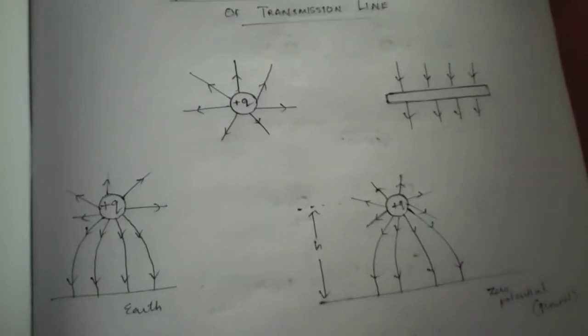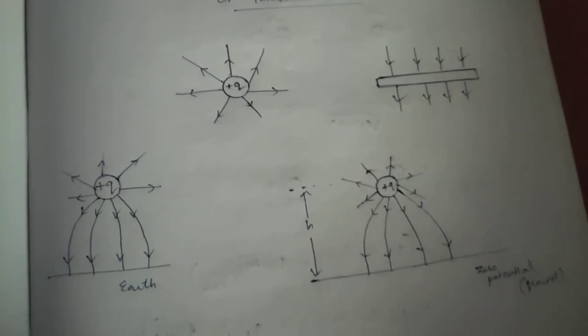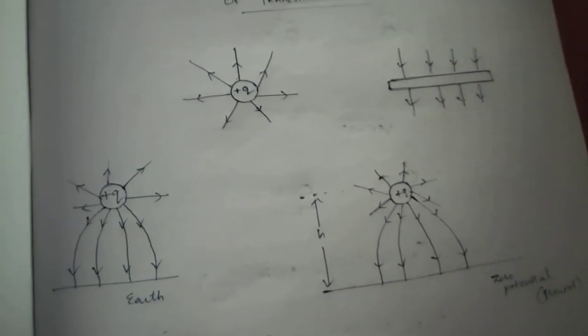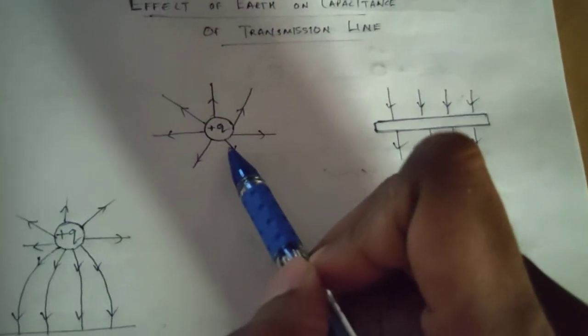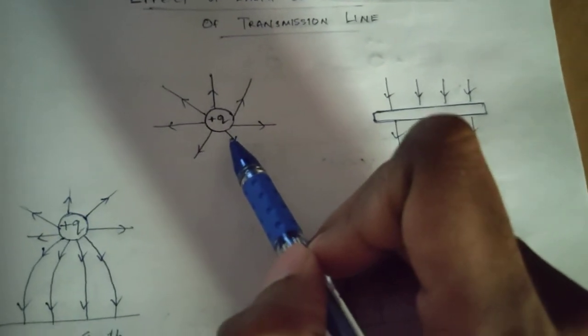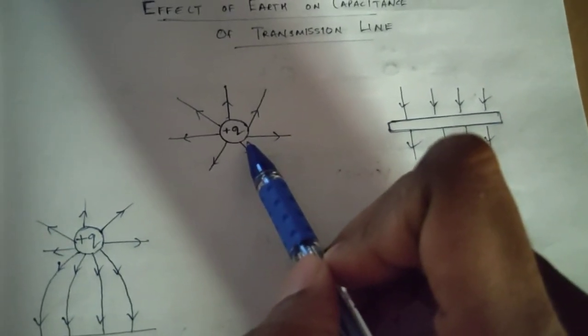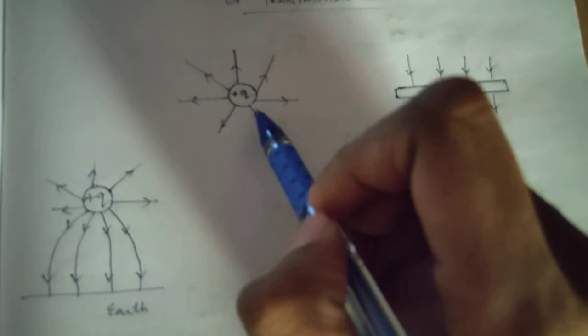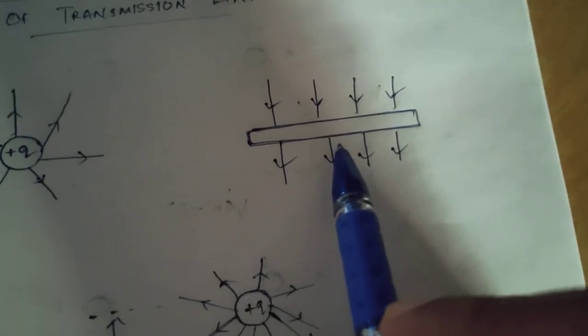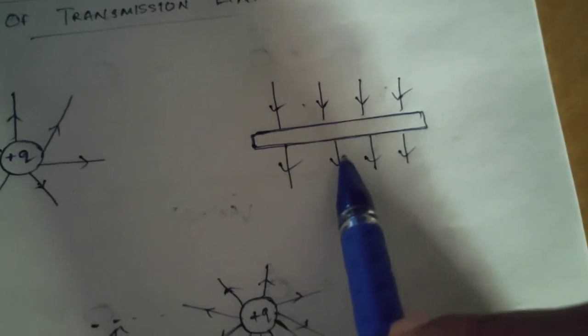The effect of earth on capacitance can be conveniently taken into account by the method of images. Consider an isolated charge placed in free space. The flux radiates radially and extends up to infinity. If earth can be assumed as a perfectly conducting horizontal sheet like this, then it behaves as an equipotential surface.